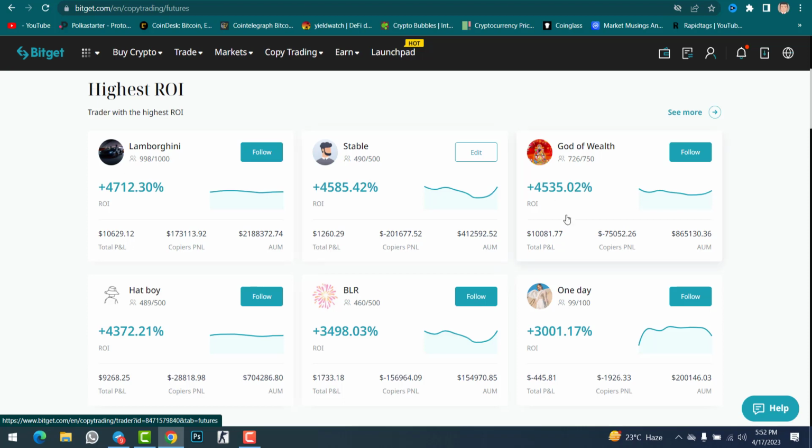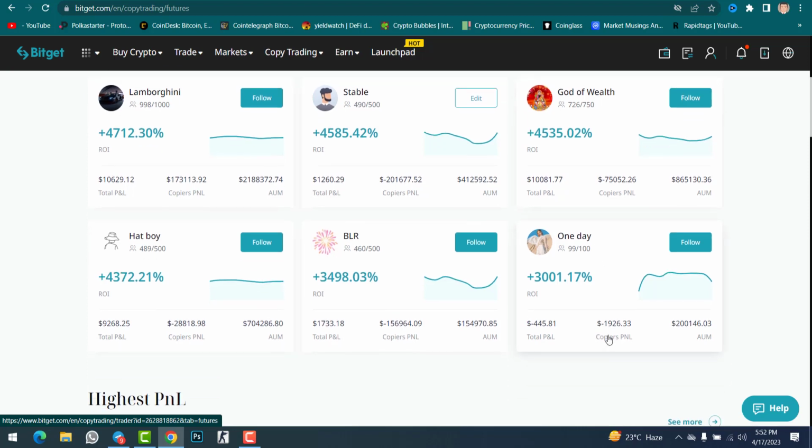Also you can check this person, total profit and loss 10,000, but copiers profit and loss minus $75,000, minus $156,000. So most of them are in a loss in here if you check. Although this person, the total profit and loss is minus $445. So that's why find the top trader in order to go with.